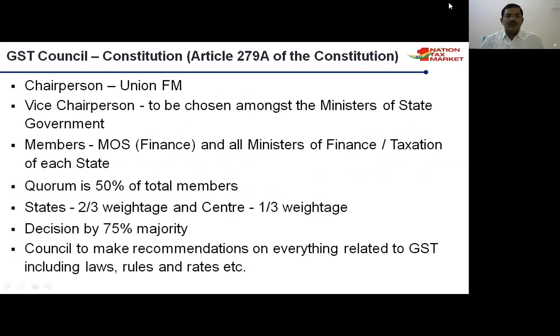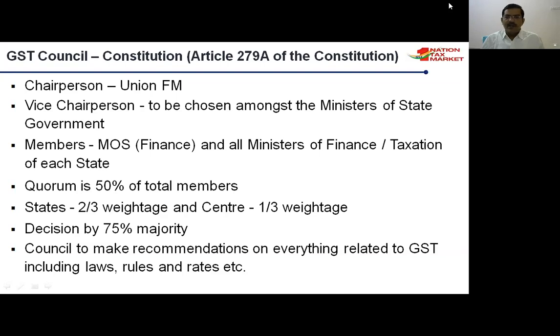The GST Council was constituted as per our Constitution Article 279A. The chairperson is the Union Finance Minister. Whoever is the finance minister acts as chairperson of the GST Council. The vice chairperson is to be chosen among the ministers of the states. There are 33 members in the GST Council. Out of these 33, among the ministers, they have to select one vice chairperson.